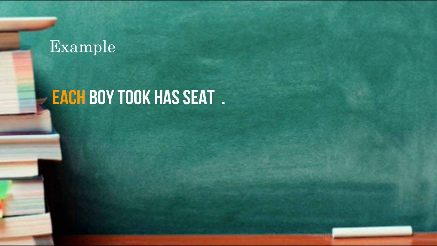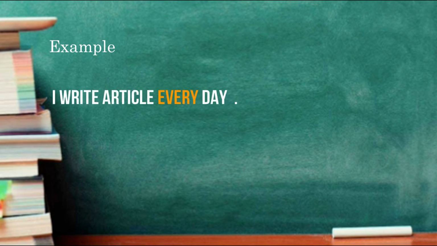In this example, each is used to refer to one specific person or group. Let's move on to another example. I write an article every day. Every is used to make a generalization in the sentence. There are many examples of distributive adjectives. You can make sentences yourself.